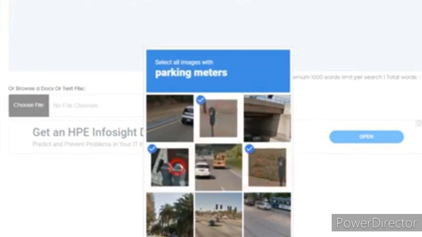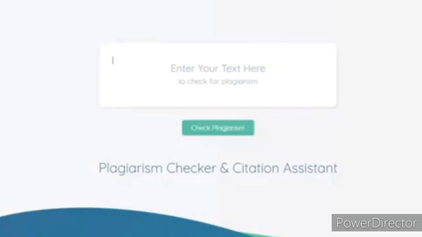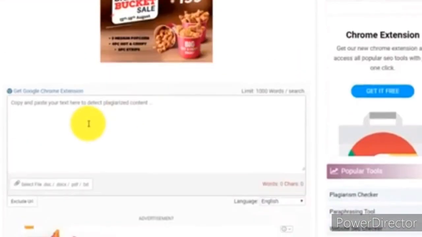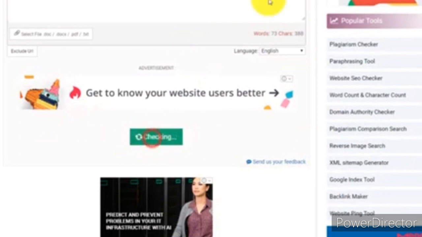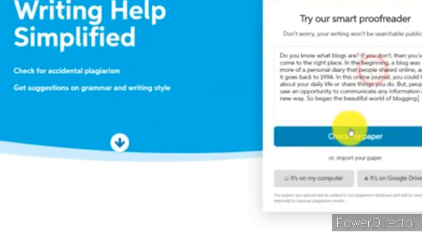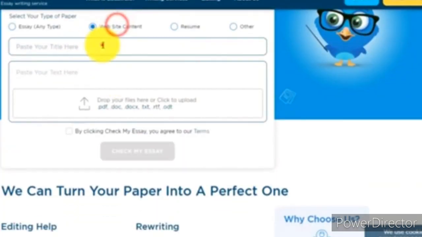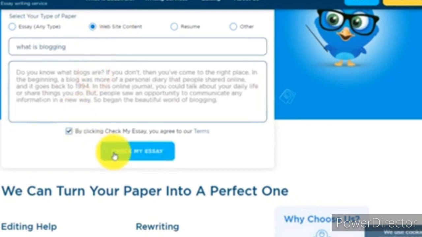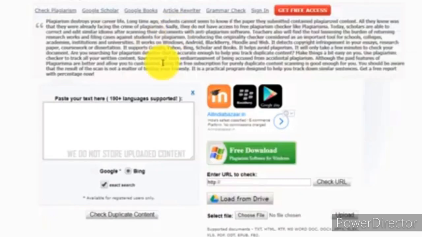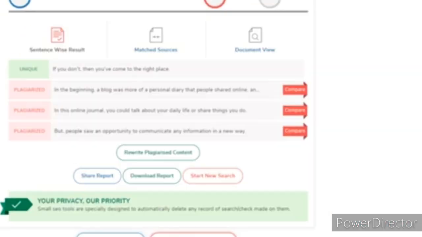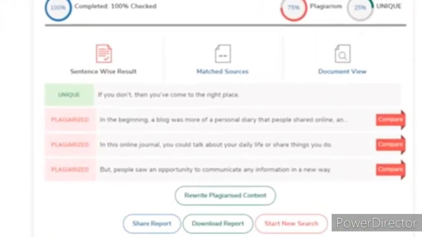You can see the security check, then here also Qtex, then other websites which I told you in the beginning of the video. This is also there. This one too. One by one I'm pasting it. Here you can see the results.